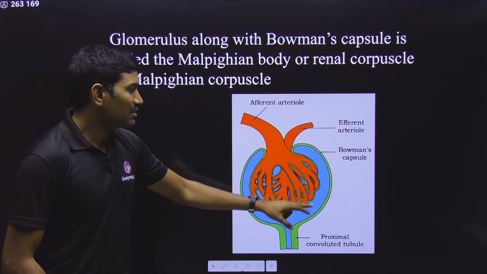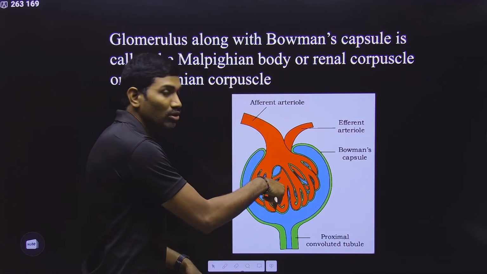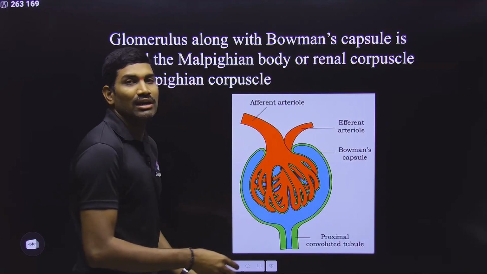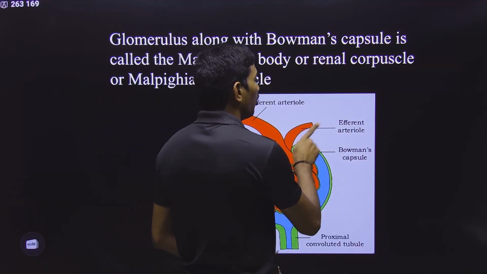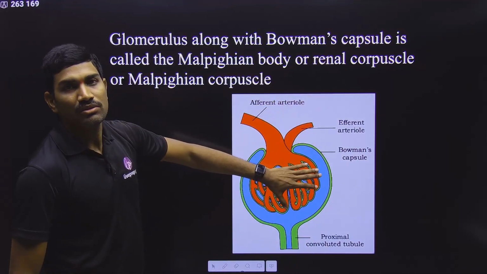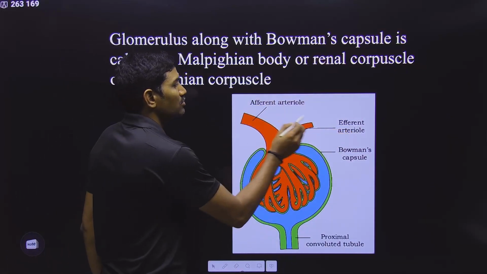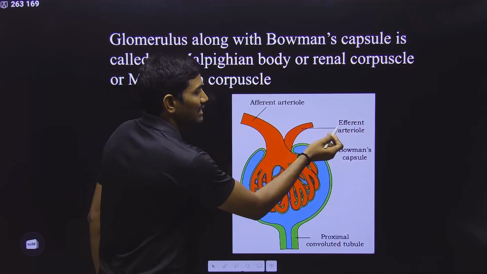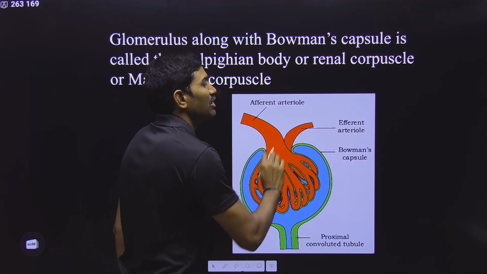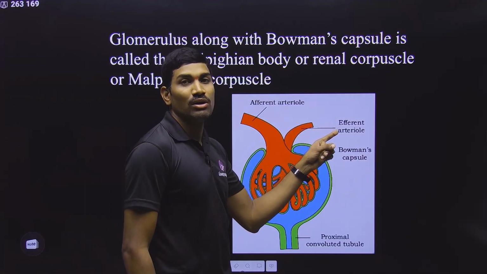First we are talking about the Bowman's capsule, and here there is a glomerulus. This is the afferent arteriole that is entering into the glomerulus, so that it makes a network of capillaries. This network of capillaries is called the glomerulus, and ultimately it is going out, moving away from the Bowman's capsule. The one that is going away is called the efferent arteriole. Spellings you need to observe very carefully. Here it is A, here it is E. A is going into the capsule whereas E is coming out. These are the things that you need to observe very carefully. And the one that is coming out is called the efferent arteriole.